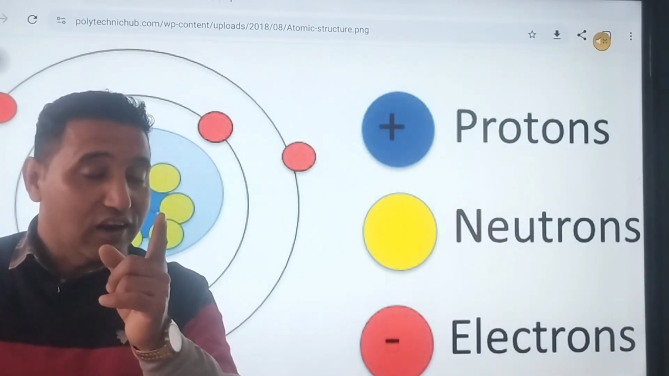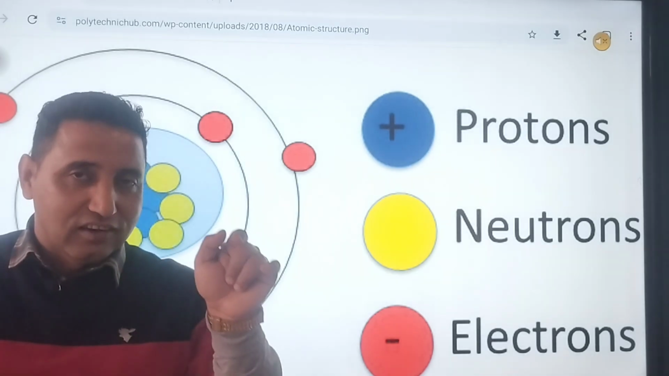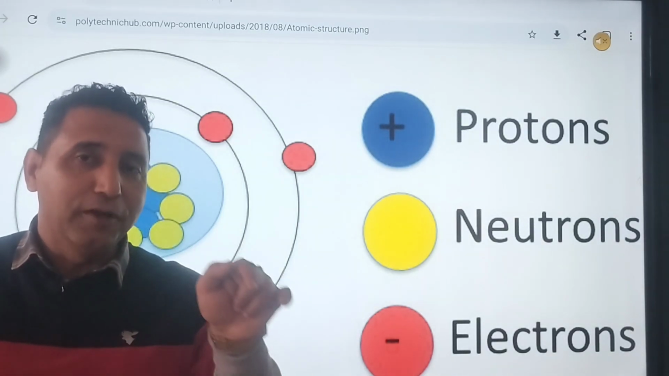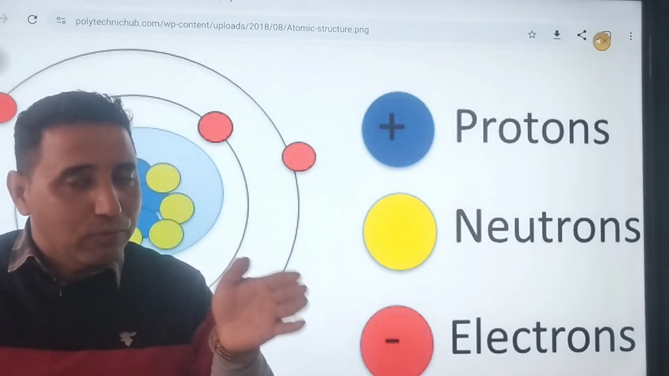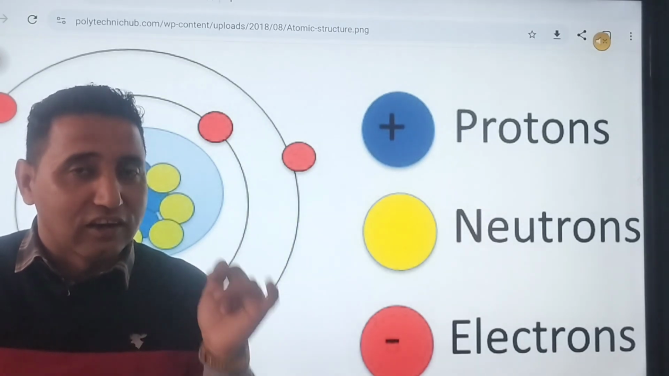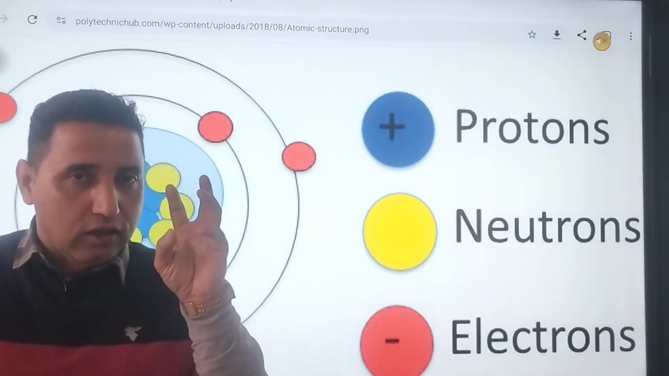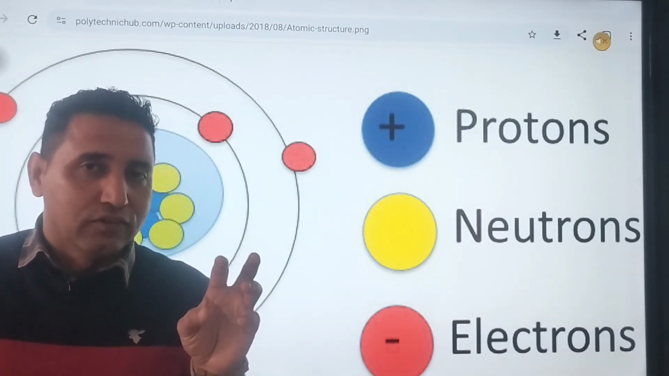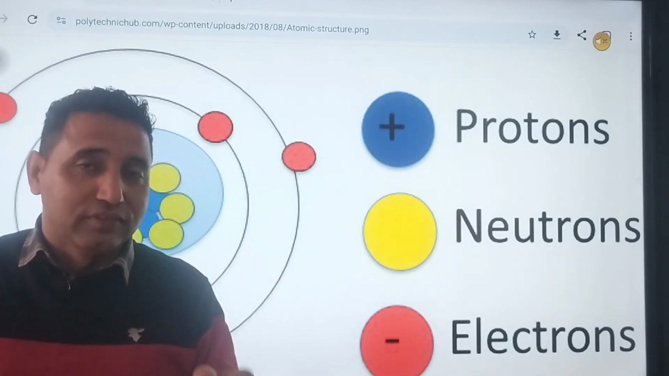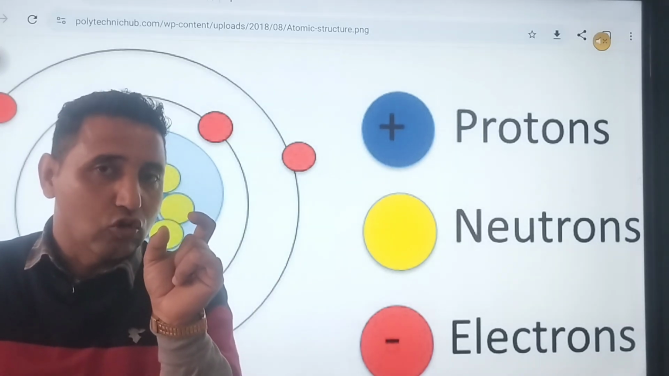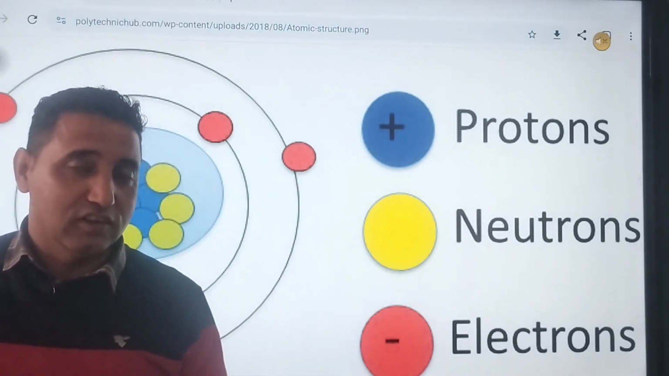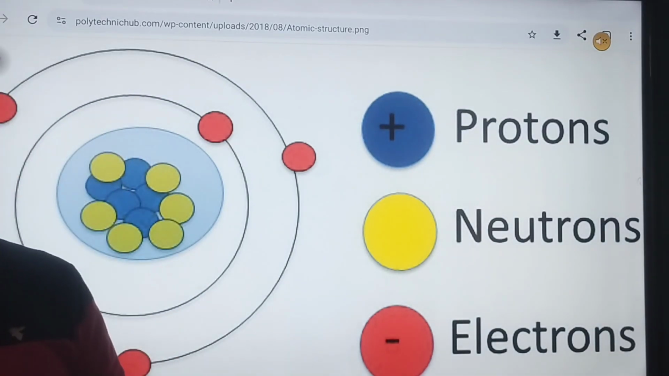That one you can't see. You have to see inside a high power electron microscope. Then if you keep on breaking it, you will finally reach a state beyond which you cannot break it up. That last part is called the atom. That is called the atom. Okay.